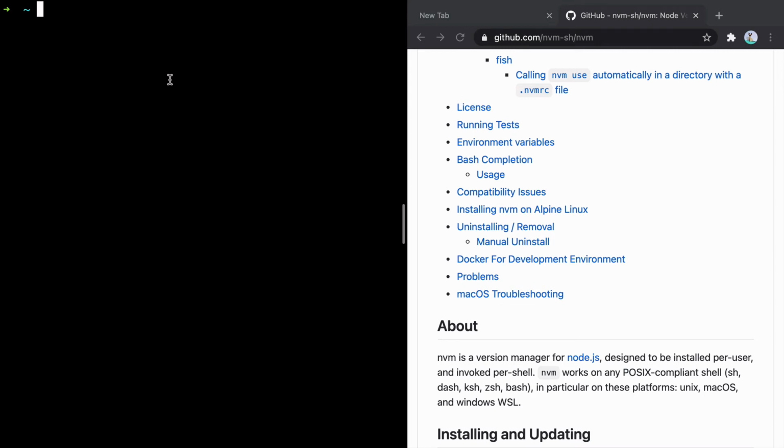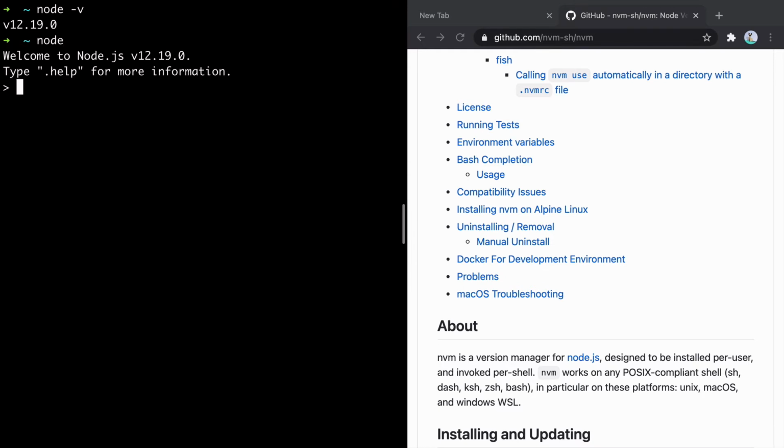So how do you check whether you have Node installed or not? For that you say node -v. As soon as you run that, you'll see the version of Node that you're running. Now what if I want to execute JavaScript on terminal? For that, you just have to get into Node REPL, and you can just say node and press enter. As soon as you do that, it will say welcome to Node 12.19.0. It means that you are in the Node environment.